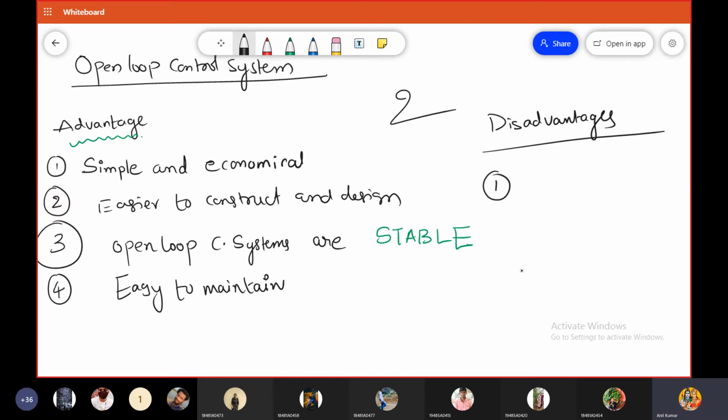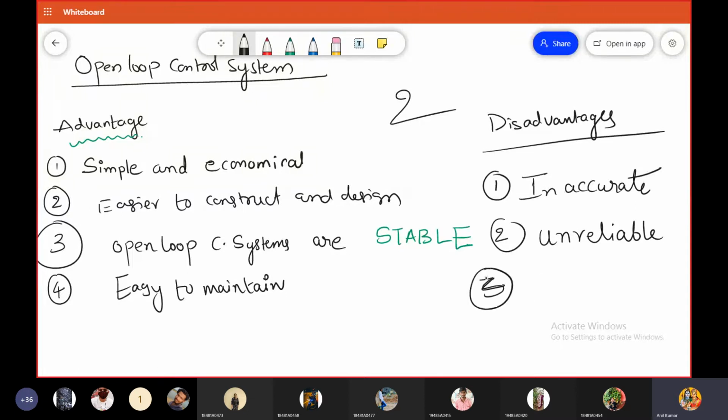So these control systems are inaccurate control systems. And the second one is that those systems are unreliable. What is the reason for this? Anybody please tell me.